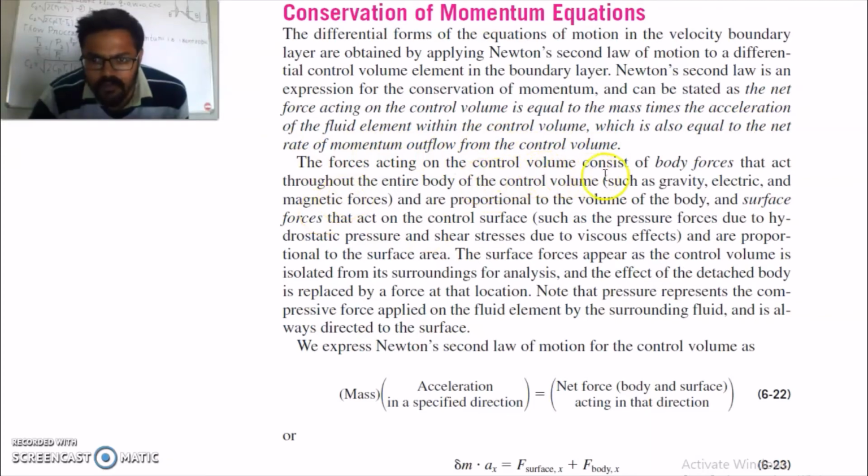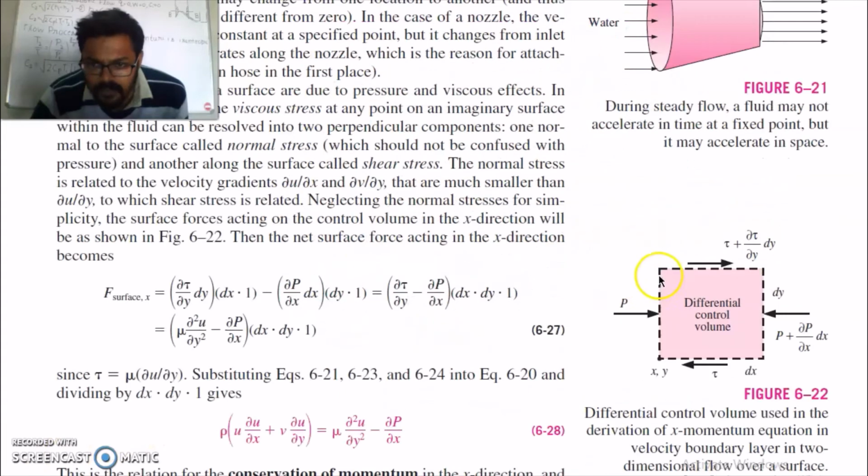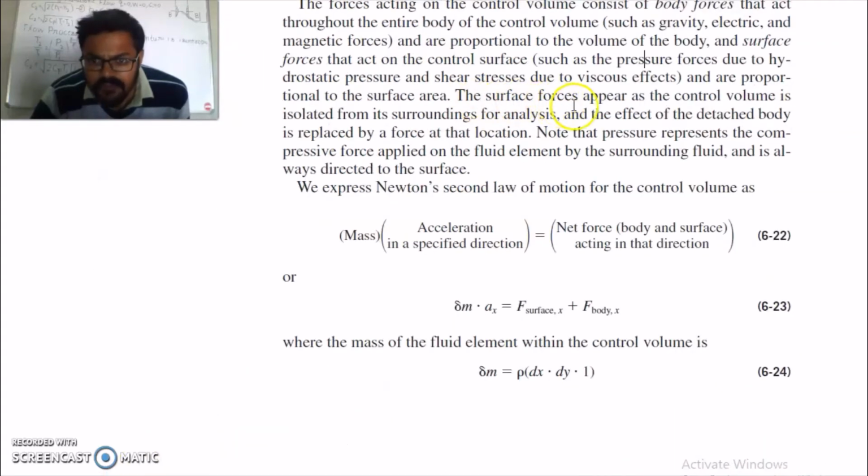The force acting on a control volume consists of body forces that act throughout the entire body of the control volume, such as gravity, and are proportional to the volume of the body, and surface forces that act on the control volume, such as pressure force due to hydrostatic pressure and shear stress due to viscous force. So this is your pressure force in this direction, and this is your pressure force from this direction, and this is your shear force at this surface and this surface. The surface forces appear as the control volume is isolated from its surroundings for analysis, and the effect of the detached body is replaced by force at that location.